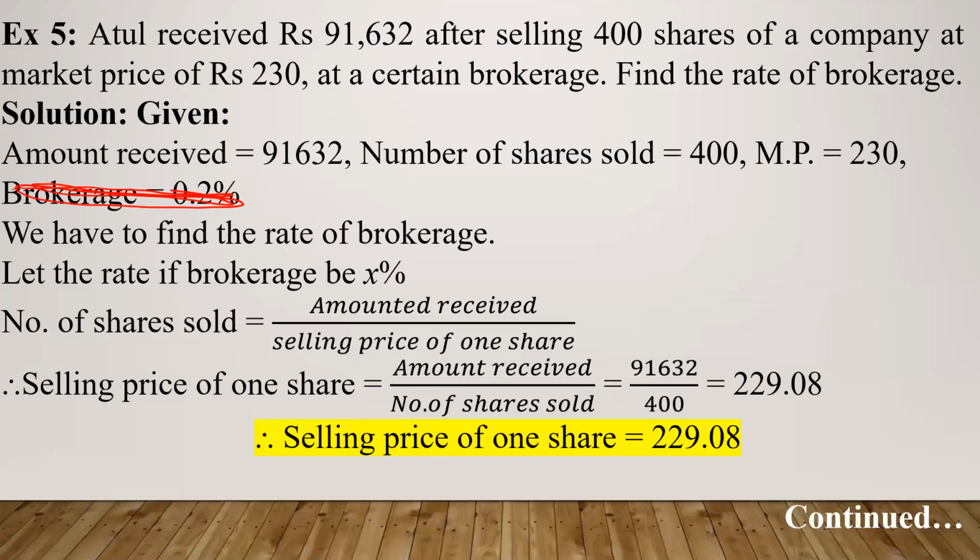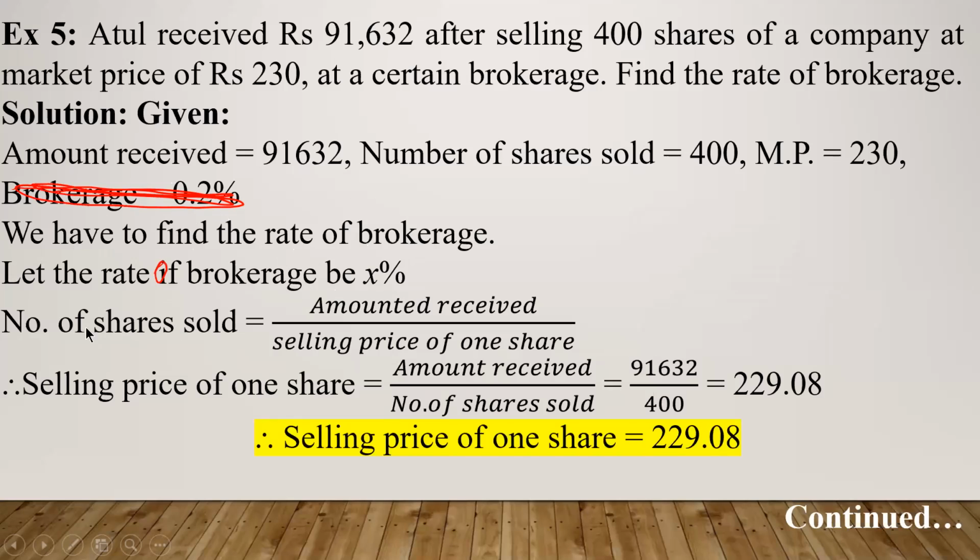You have to find out the rate of brokerage. Okay, so this is not there, it might have got copied from the previous slide. We have to find the rate of brokerage. So whatever we have to calculate, just call it X. So let the rate of brokerage be X%. As you know, brokerage is always written as a percentage. So rate of brokerage is say X%.